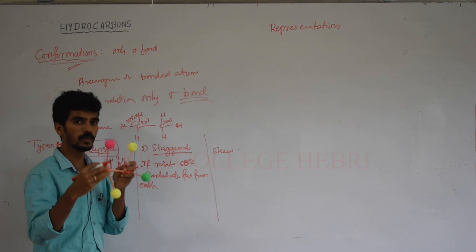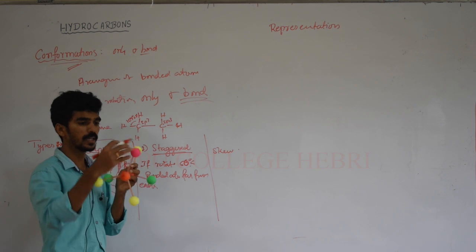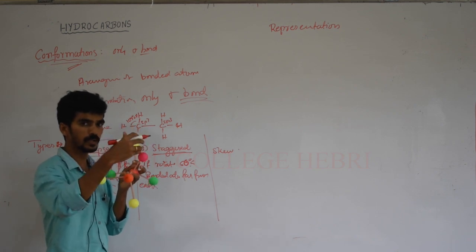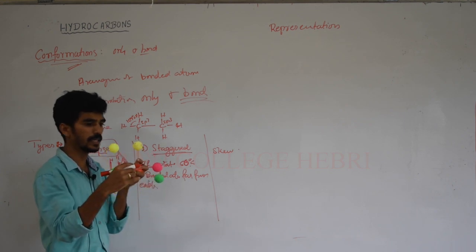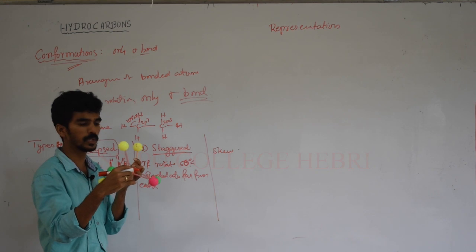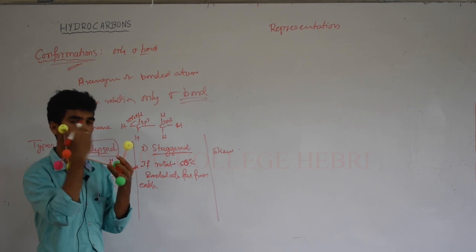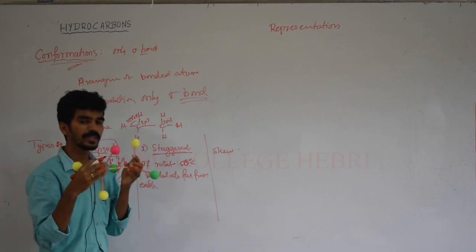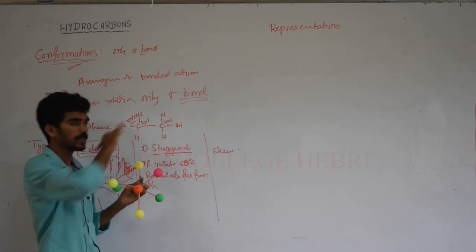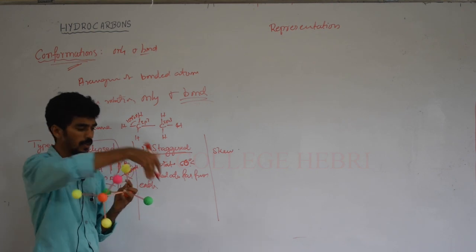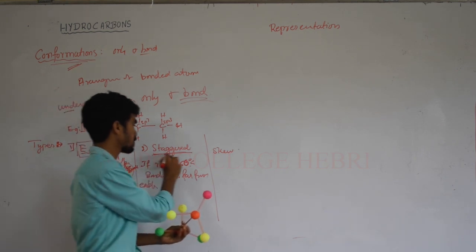You can think about what happens if you rotate more than 60 degrees. If you rotate more than 60, these two atoms become far, but one becomes close to the next hydrogen atom. After 60 degrees, at 61, 62, the bond distance becomes shorter. That means 60 degrees is the maximum distance for all the atoms in sp3 hybridization. This is far from here, this is also far, this also far. Rotation at 60 degrees gives the staggered conformation.